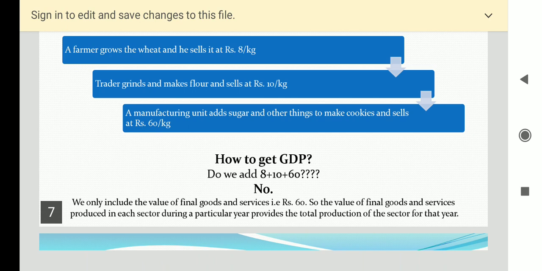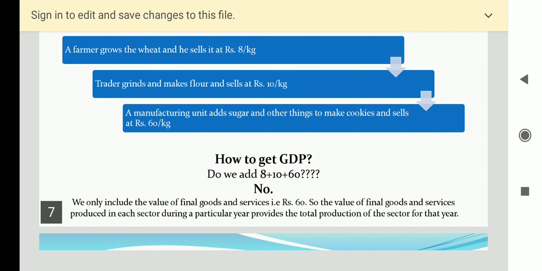So, to count the value of the flour and wheat separately is therefore not correct, because then we would be counting the value of the same things a number of times, first as wheat, then as flour, and finally as biscuit. So in this way we cannot count it 3 times.